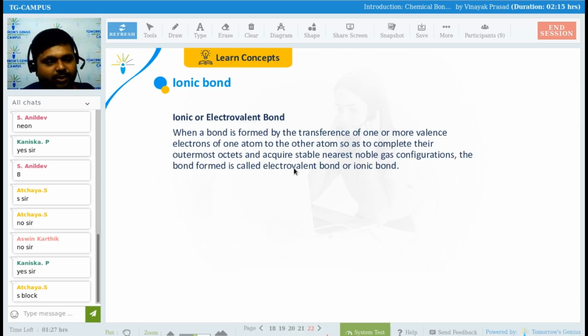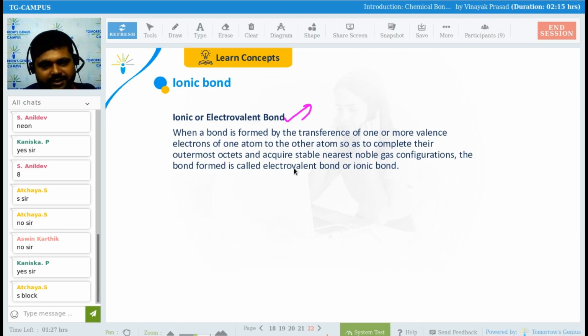So let's see about the ionic bond. See guys, the ionic bond is also called the electrovalent bond. Getting my point, everyone? So ionic bond is also called electrovalent bond. Clear here? Now see here.